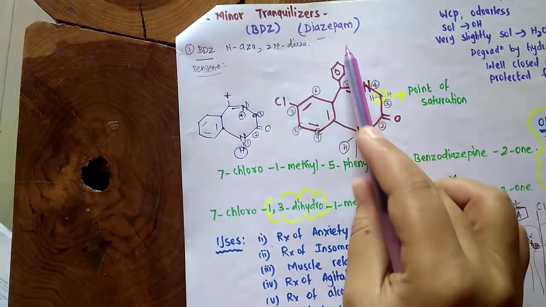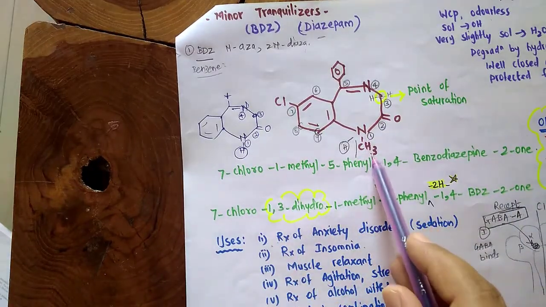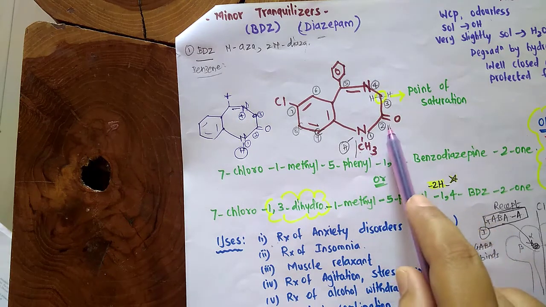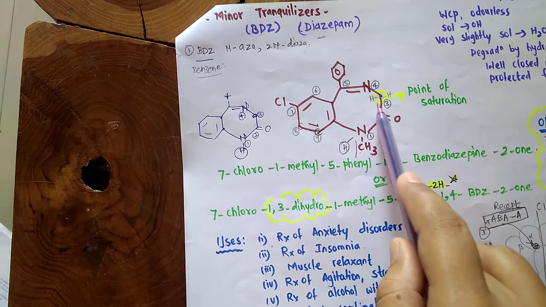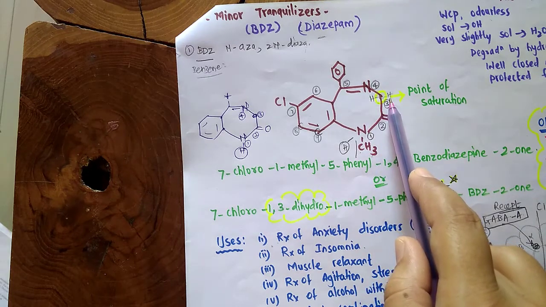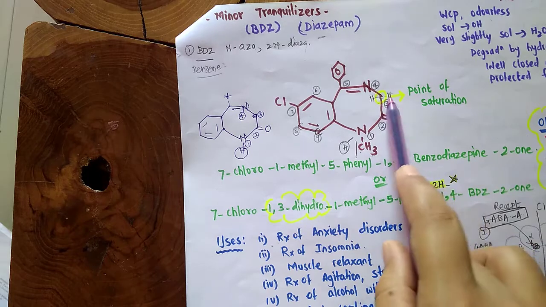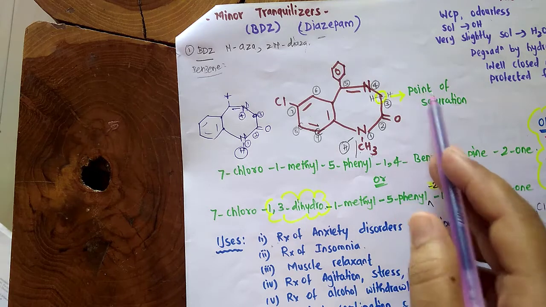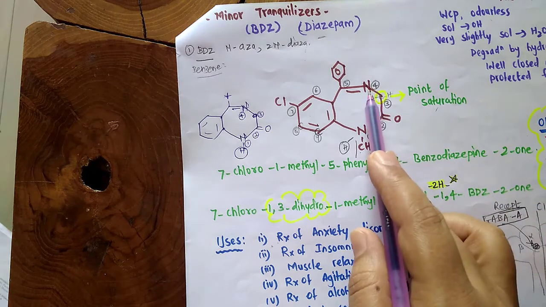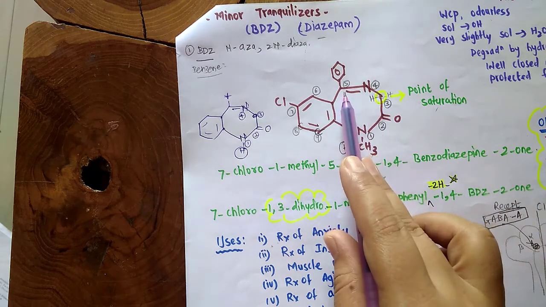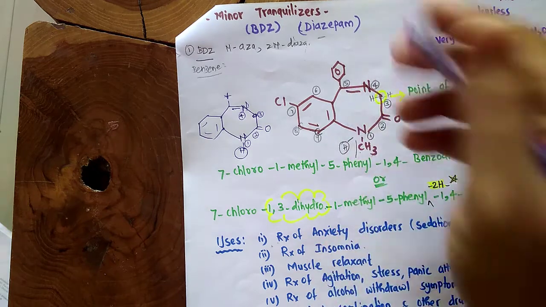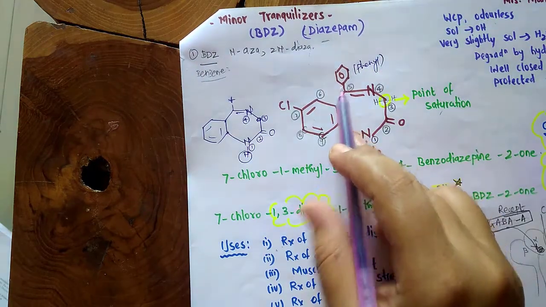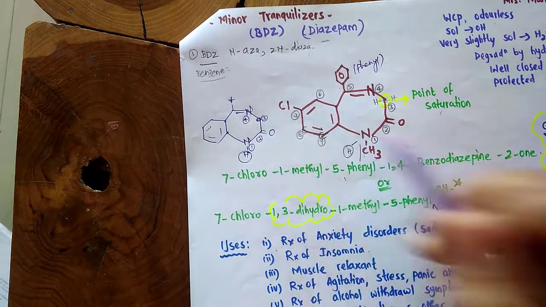So in diazepam, instead of hydrogen there is a methyl group at first position, and second position again has the oxo group. At third position there is carbon with 2 hydrogens attached, so it is the point of saturation. This point where there is no double bond is the saturated point. At fourth position again nitrogen is there, and at fifth position in diazepam there is a phenyl ring.